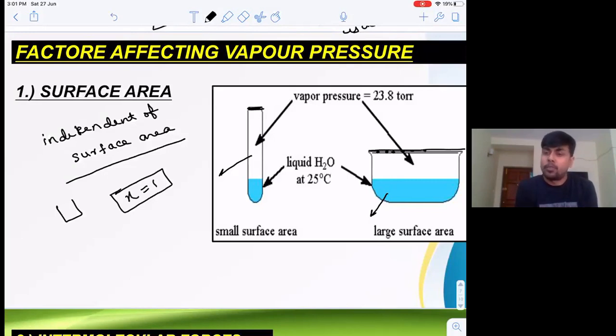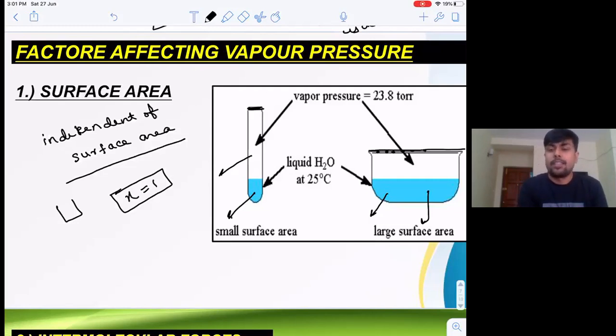So the mole fraction of the solvent is 1, whether it is this case or this case. And since the mole fraction of the solvent is the same, the tendency to change the state will be the same, even though you take a larger surface area or a smaller surface area. And since this tendency is not changing, the fugacity is not changing, the vapor pressure will be the same.